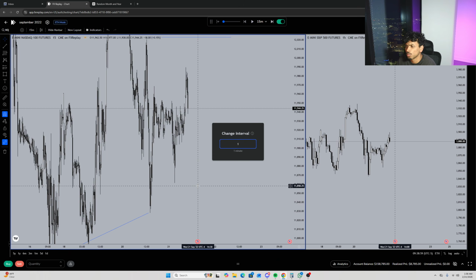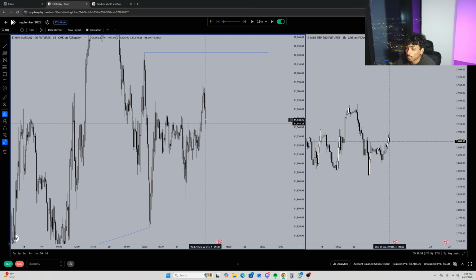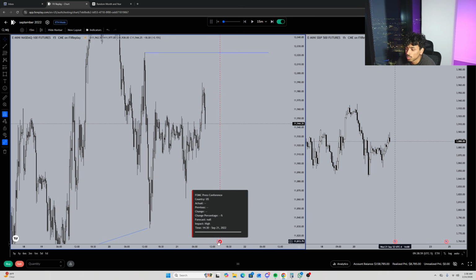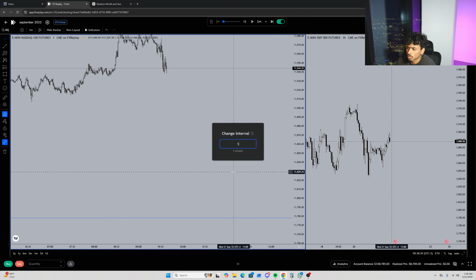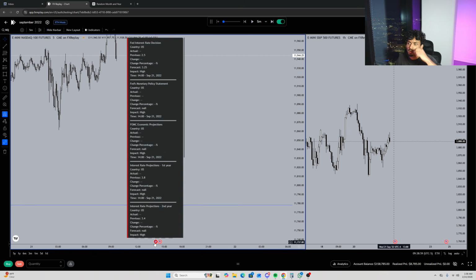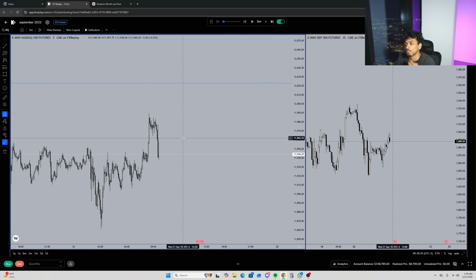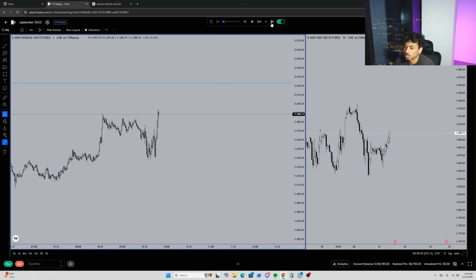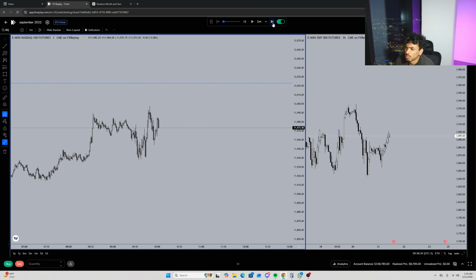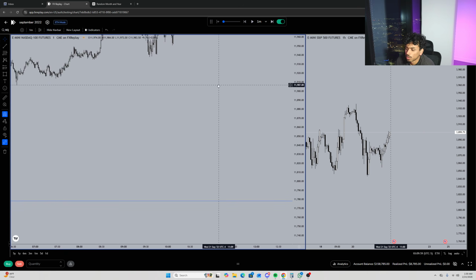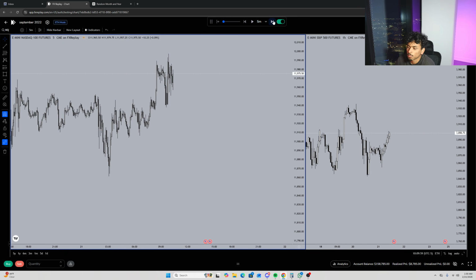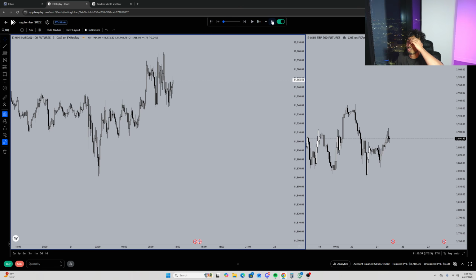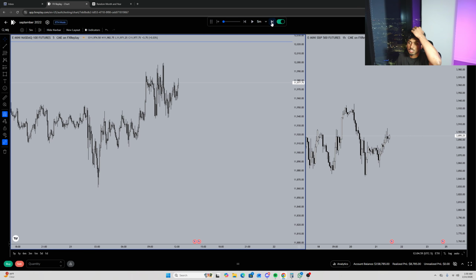Looking at this 15-minute, we are seeing a sharp rejection over here. So we have news, FOMC. This is kind of annoying. Fed interest rate decision, FOMC coming up. Why do we have all this? FOMC, everything, just ruining the day. I don't even know if you can take a trade. I really don't even know though. Let's keep playing out price action. 5-minute looks absolutely horrible, so gonna be avoiding these conditions right here.